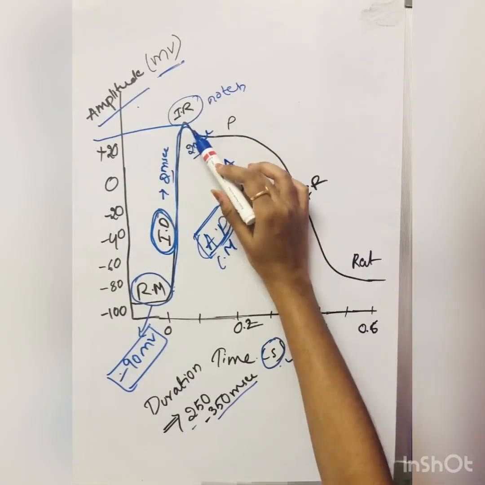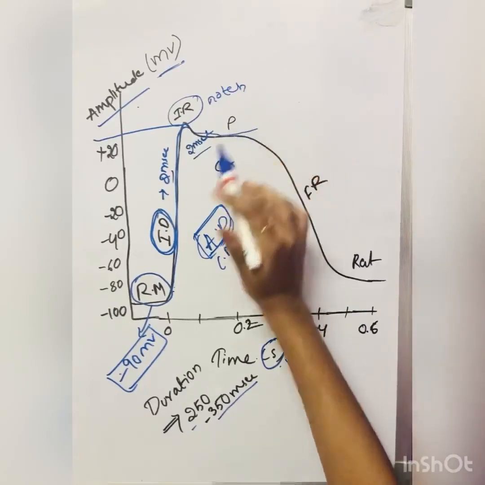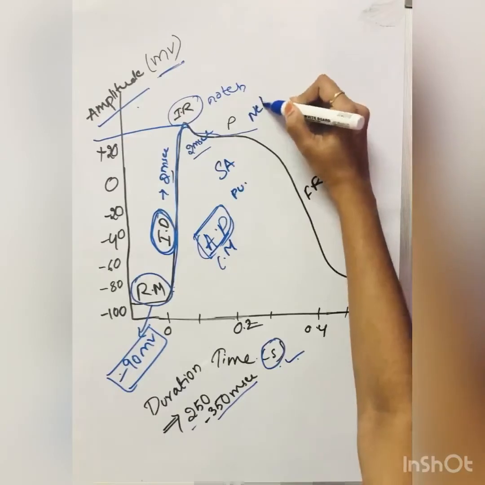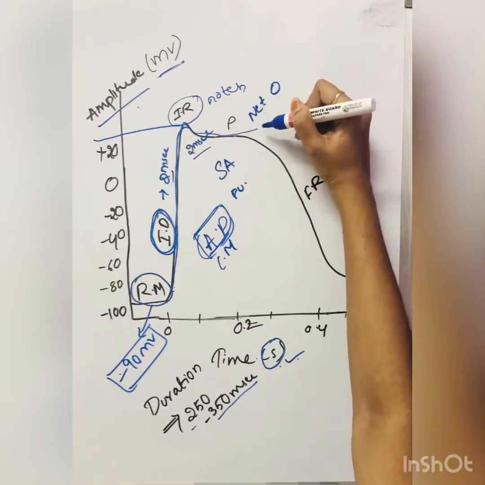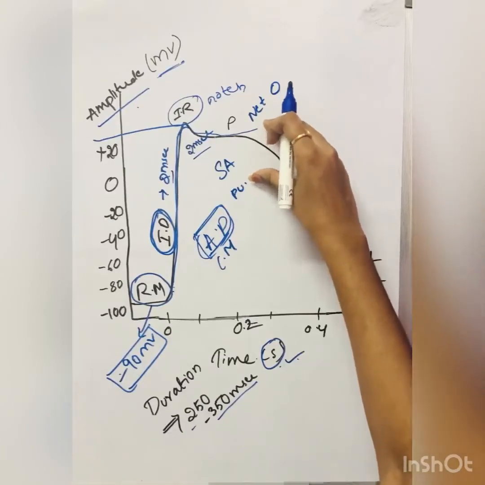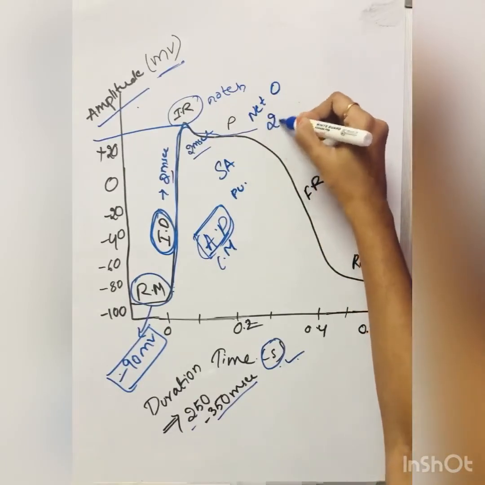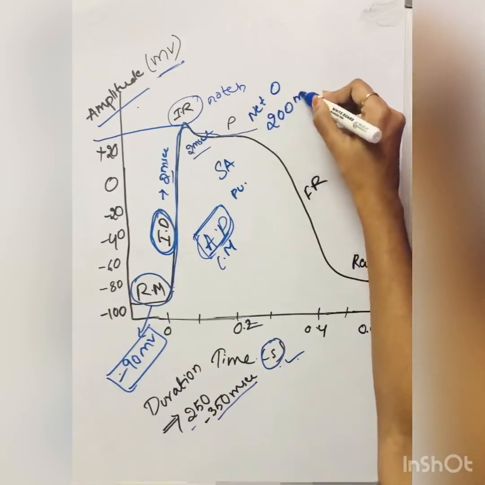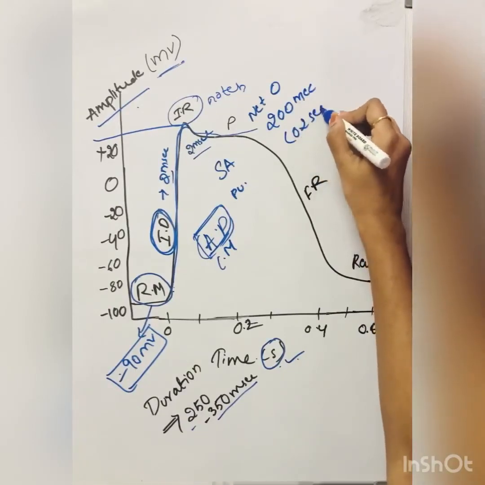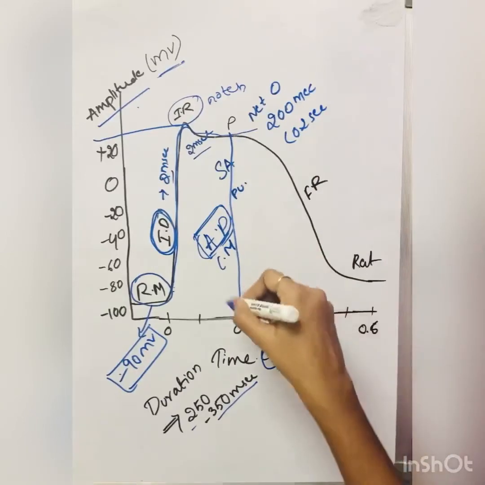Then there is the plateau stage. It is a stable state. The net potential is 0 here. The time taken for the plateau stage is about 200 milliseconds, that is 0.2 seconds. Here you can see.